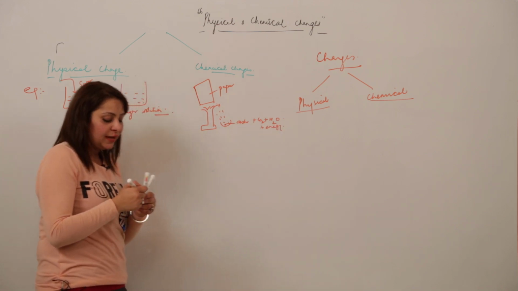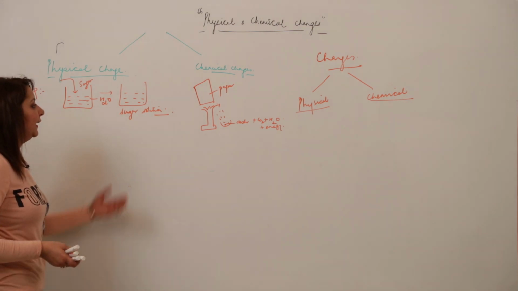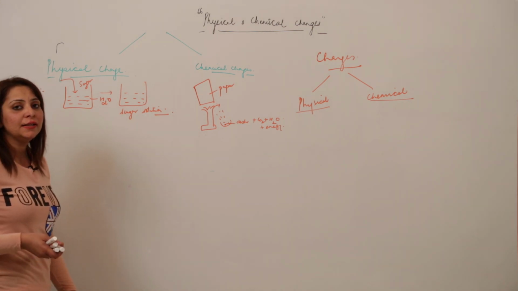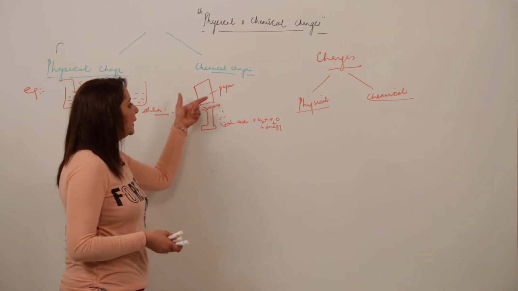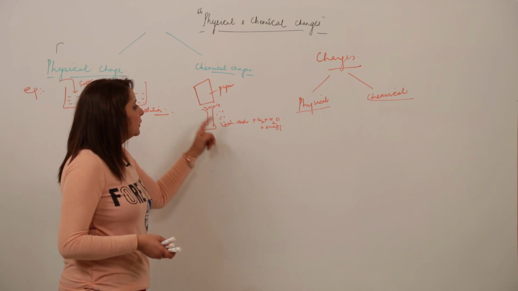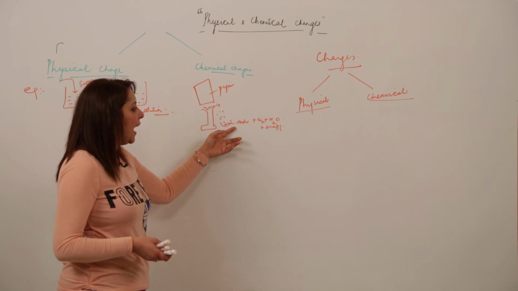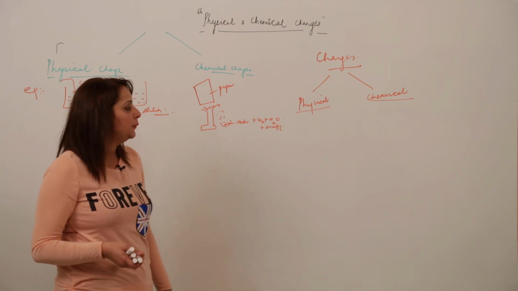So we have two examples. In one I dissolve the sugar and get a sugar solution which tastes sweet. In the other, as a chemical change, I burn a paper and it turns into ash, and along with that carbon dioxide, water vapor, and energy in the form of heat and light are liberated.